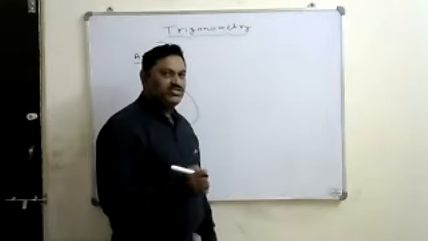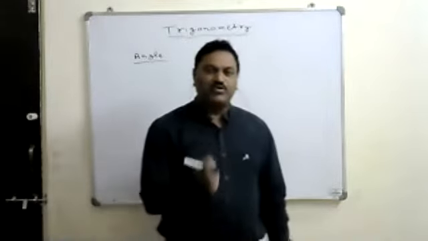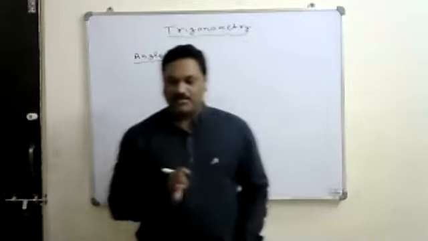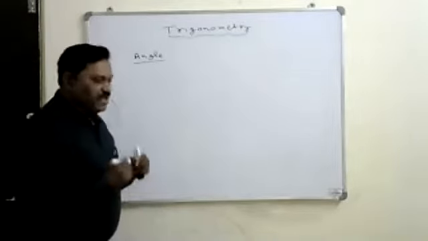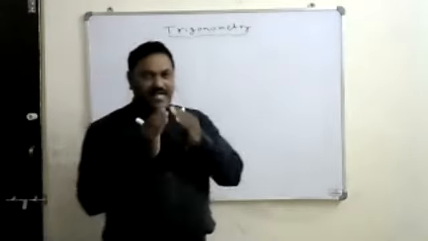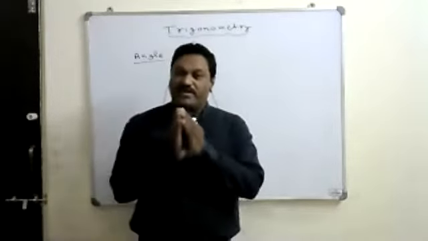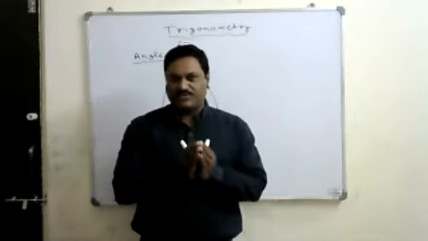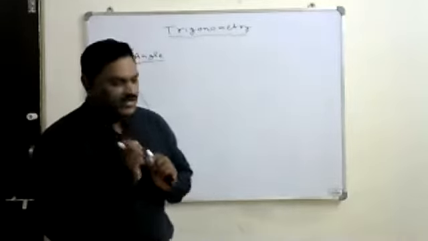Measure of rotation. The amount of rotation of a ray with respect to its source point is called the angle. Okay, so listen, we can define that the amount of the rotation of a ray with respect to the source is called an angle.